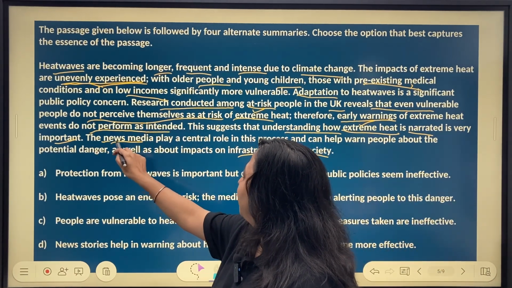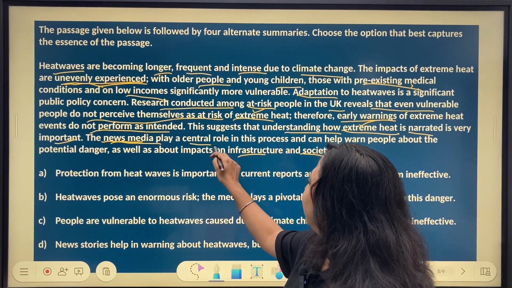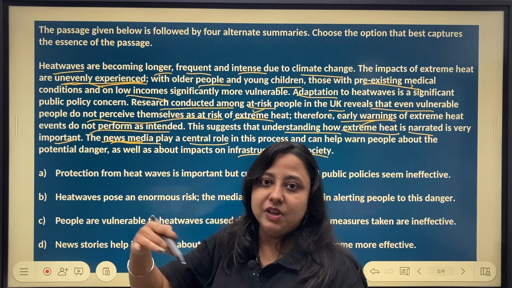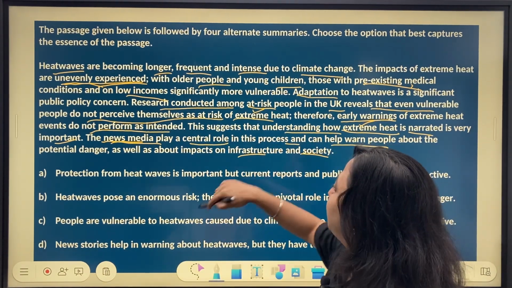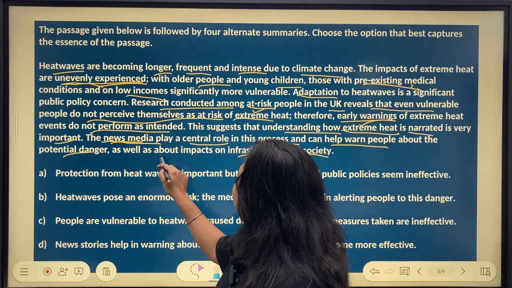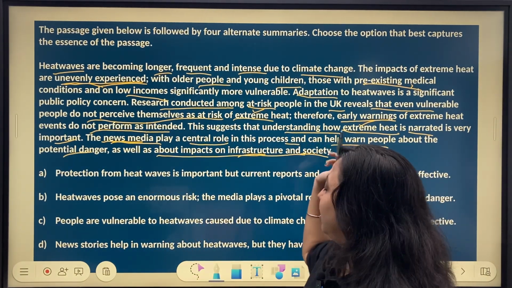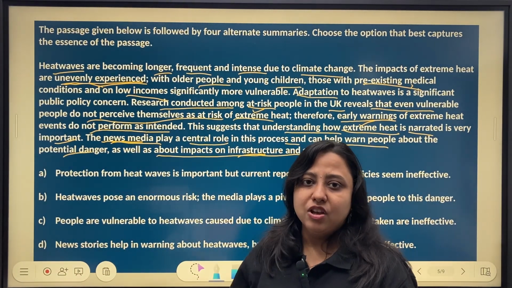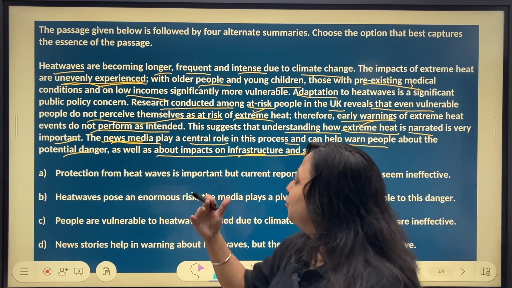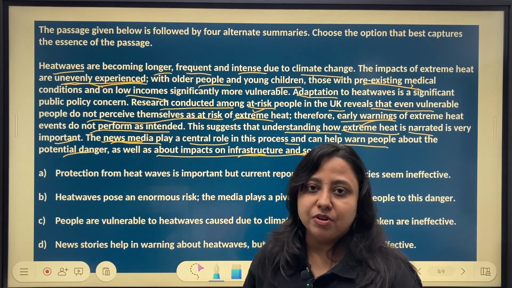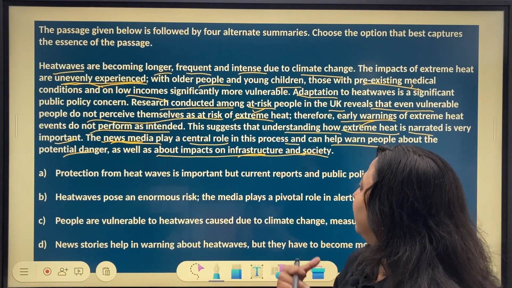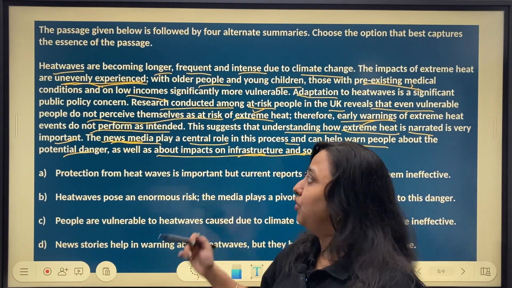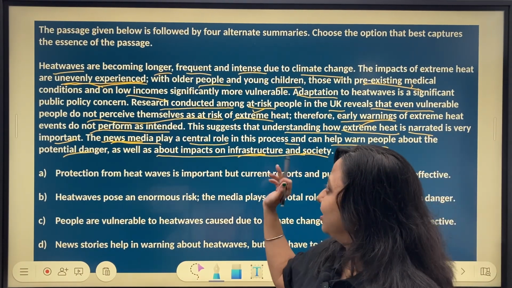Last line talks about news media playing a central role. So that means news media play a very critical role in the process, and they can help warn people about the potential danger as well as about impacts on infrastructure and society. So last line, we're talking about how news media can play a very crucial role in the process. They can inform people about the danger, and they can inform about what impacts heat wave is going to have on infrastructure and society.